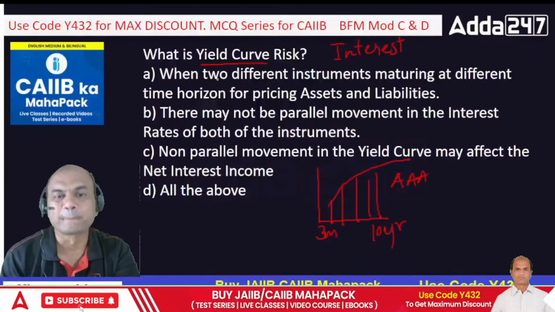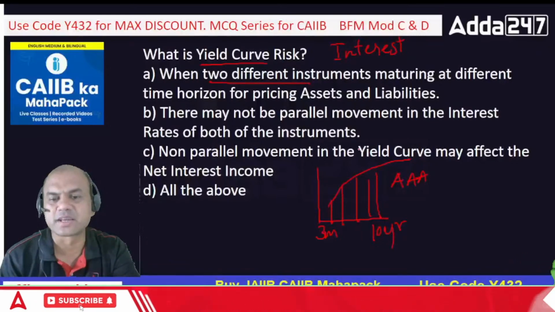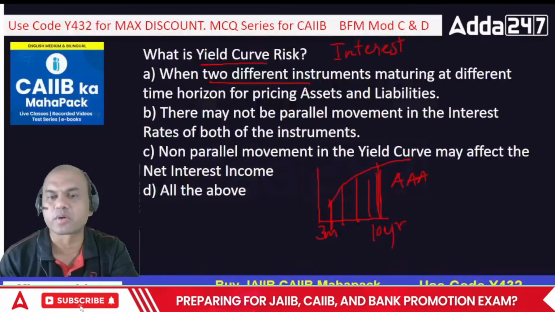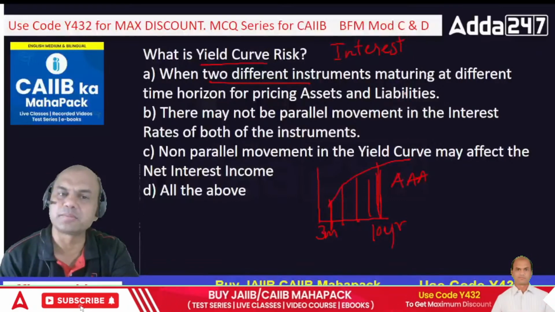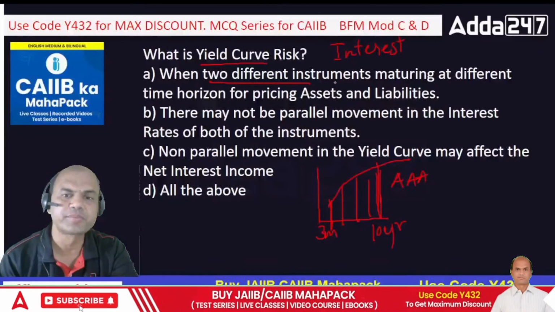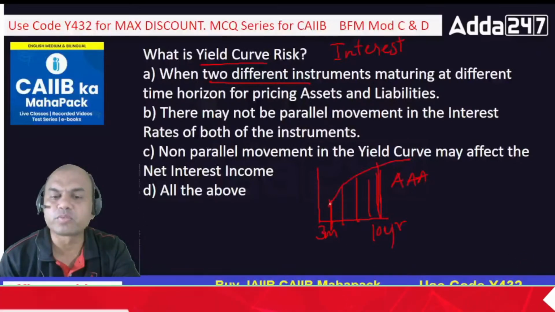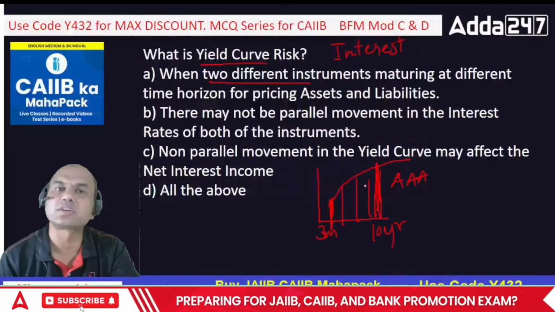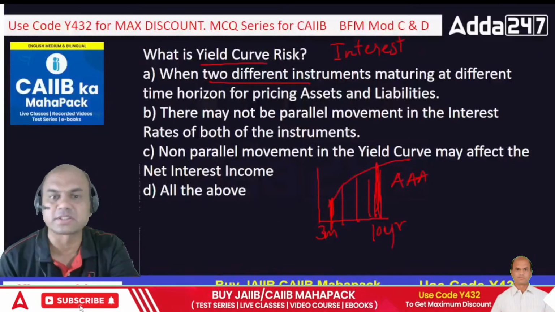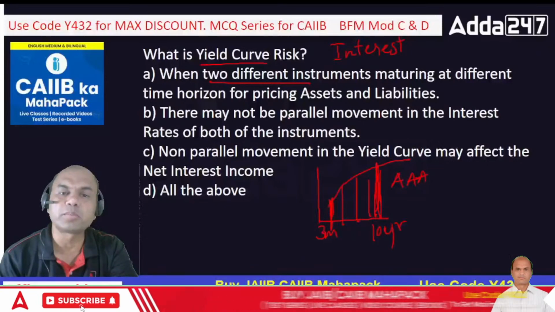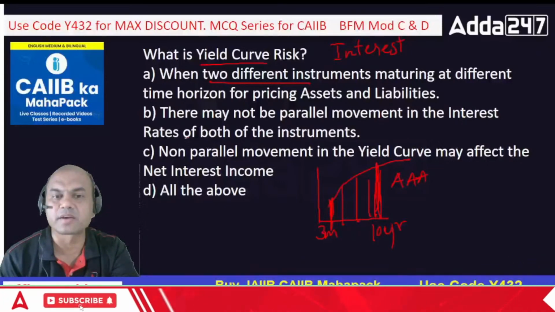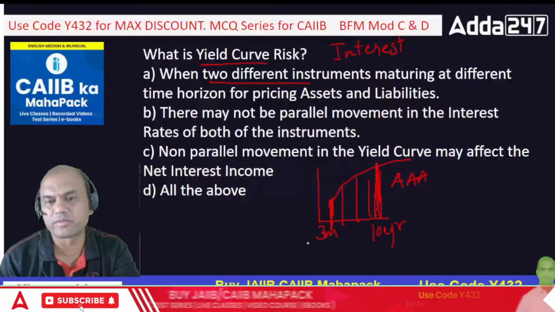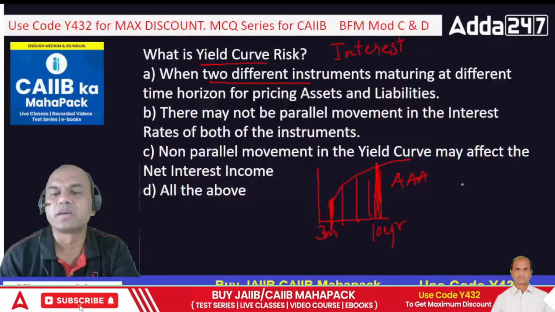Okay, yeah. Two different instruments, see this, 3 months and 10 years, okay? Maturing at different time horizons for pricing assets and liabilities. That's basically a risk, right? It means I take a loan for 3 months and give a deposit for 10 years. That's wrong, isn't it? That's the basic logic of this line. There may not be parallel movement in the interest rate for both the instruments. That's obvious here. 3 month, whenever this yield curve is inverted.